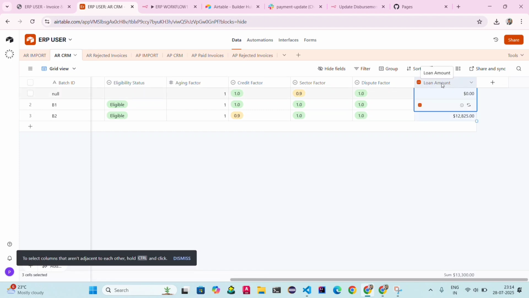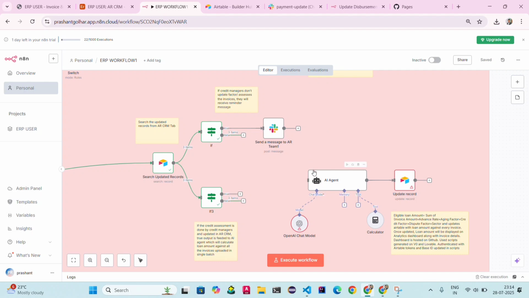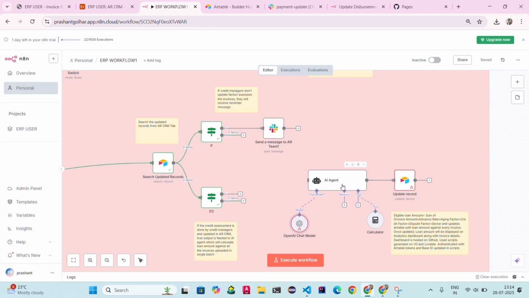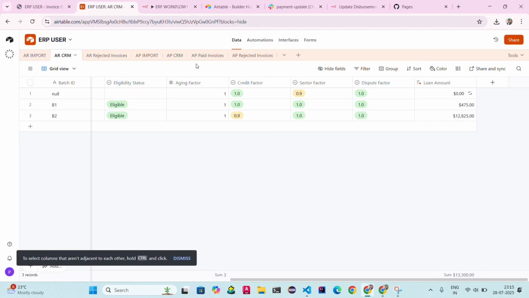You can also put the AI agent directly here. I put it earlier here, but because the OpenAI API key limits were reached, I couldn't calculate the loan amount in this AI agent. That's why I attached the AI agent directly to my Airtable.